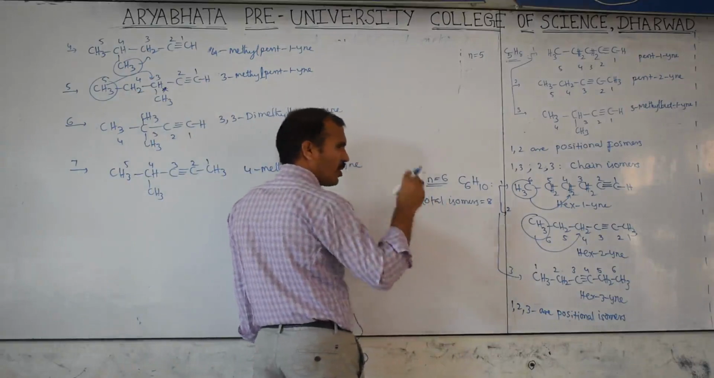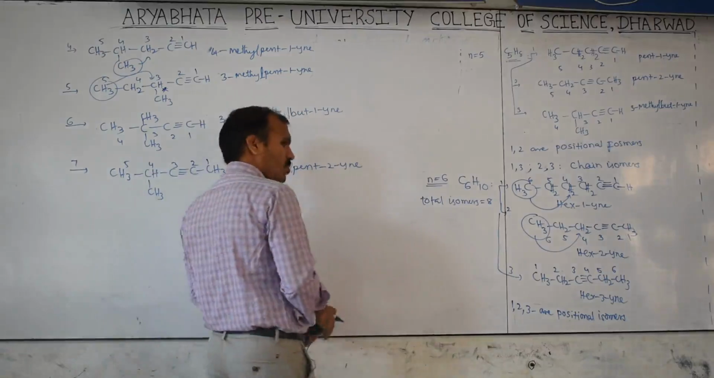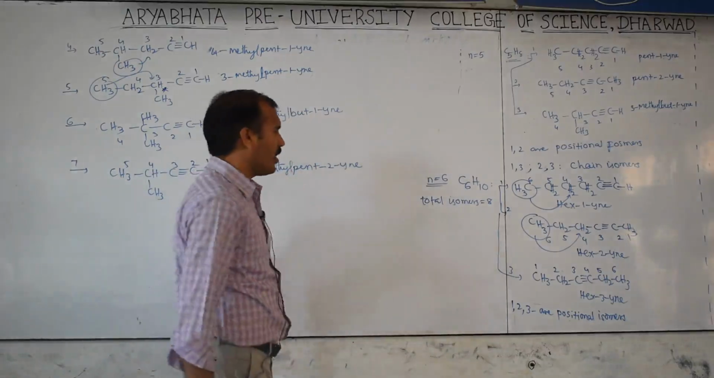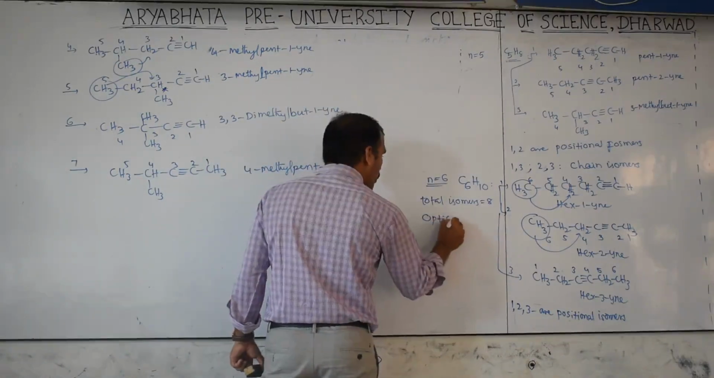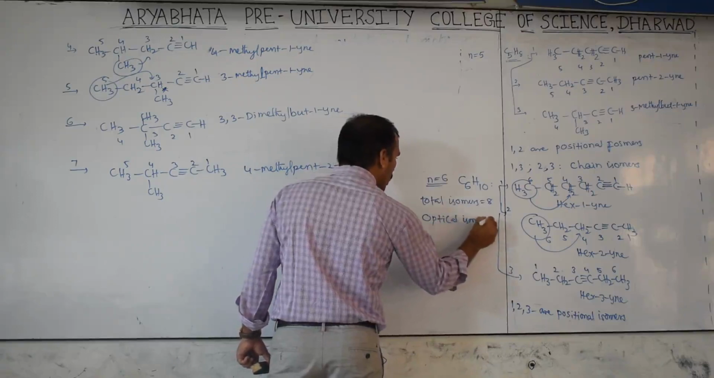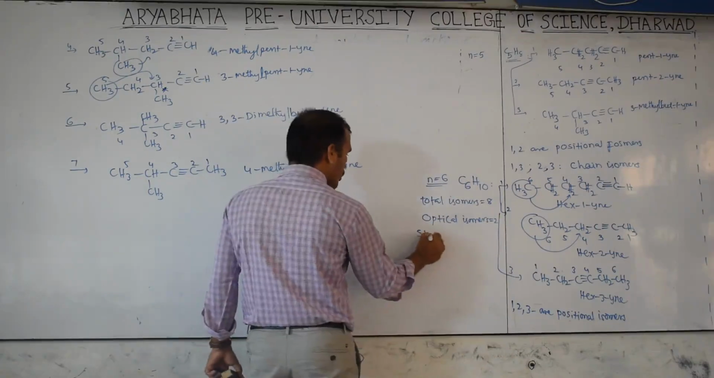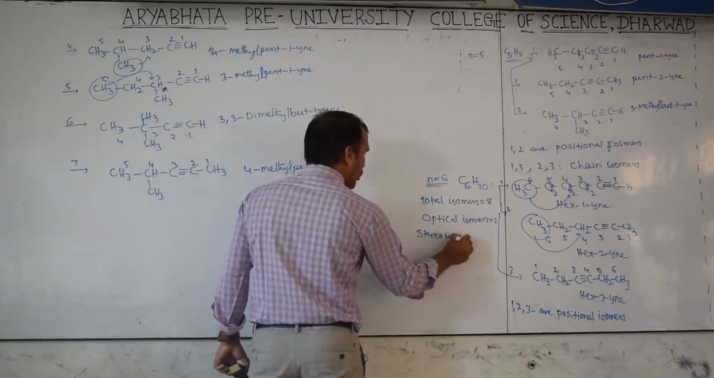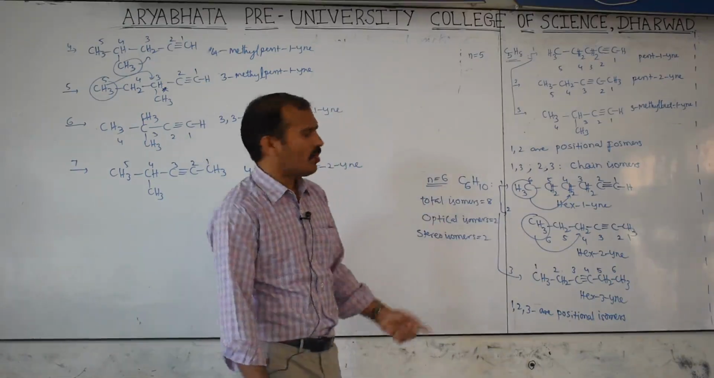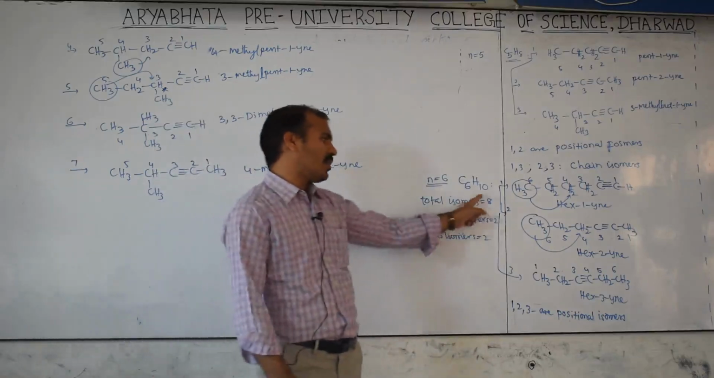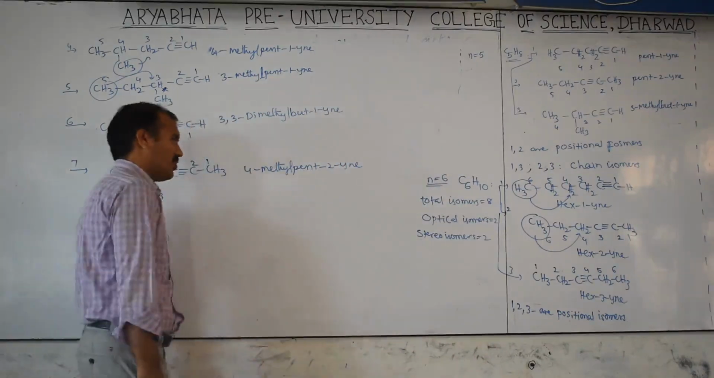So total 8 only are possible, but this one is already considered in the constitutional isomers. Therefore, don't say 7 plus 2 is 9. Total 8 only, because this isomer is already considered in the constitutional. So its mirror image is the only extra. Therefore, 7 plus 1 is 8. If they ask how many optical isomers are possible, optical isomers are 2. If they ask how many stereoisomers are possible, 2, because optical isomers are stereoisomers. Don't count 8 plus 2 plus 2 as total 12. Don't say that. Total isomers, 8 only are possible. Okay.